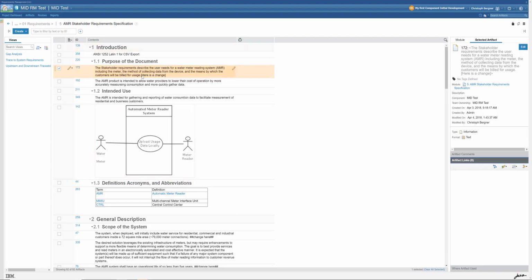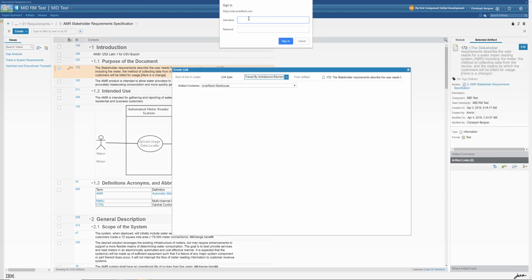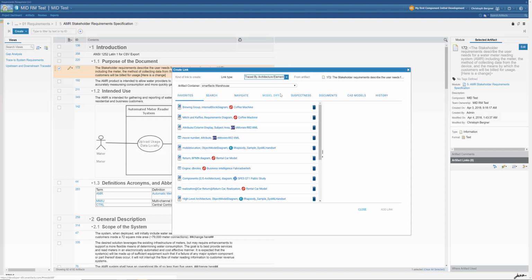Yeah, here I am in DOORS. I'm in a project that's globally configured. I'm in a global stream, and I have selected a requirement and decide to add a link. So I want to link against an architecture element. I have to log into smartfacts, and this will take me to the global picker, and you will recognize this is exactly the picker we have just seen in smartfacts.